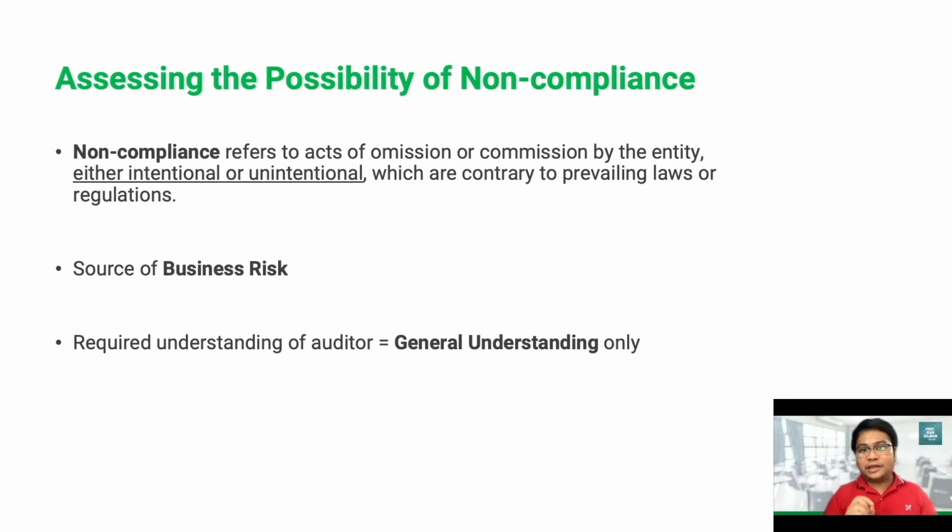Take note that non-compliance, as far as the client is concerned, is a source of their business risk. Like what we mentioned earlier in the discussion of business risk, these are the circumstances that may prevent the entity from achieving their objectives. Therefore, it could affect them financially. For example, non-compliance with laws and regulations could have a financial impact, such as a penalty, or even the entity may be put out of business because of this non-compliance with laws and regulations.